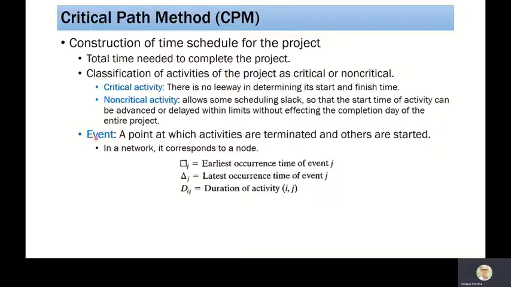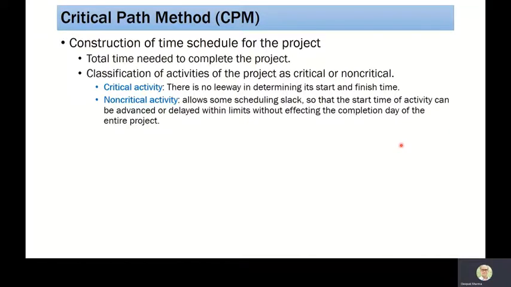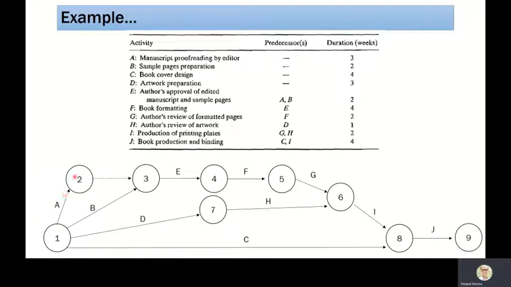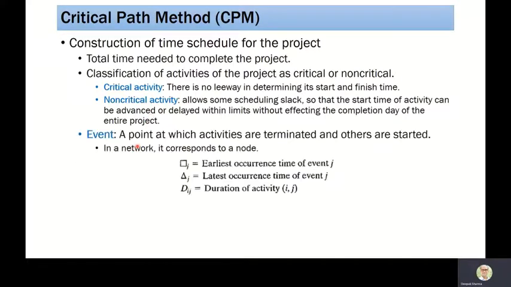Here we are introducing a word called event. This is a point at which activities are terminated and other activities are started. If I go back, all these nodes 1, 2, 3, 4, 5, 6 are referred to as events. In a network, it corresponds to a node.